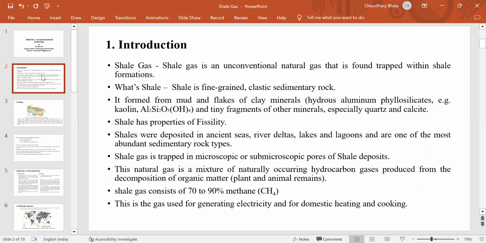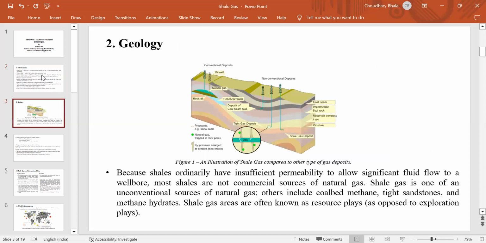Natural gas is a mixture of naturally occurring hydrocarbons produced from the decomposition of organic matter like plant and animal remains. Shale gas consists of 70 to 90% methane, and this gas is used for generating electricity, for domestic heating and cooking. Now, geology.